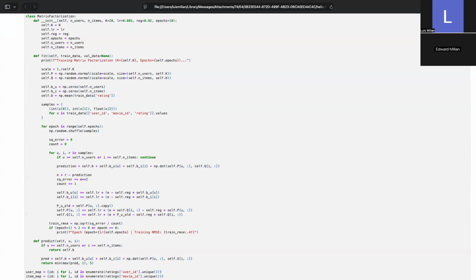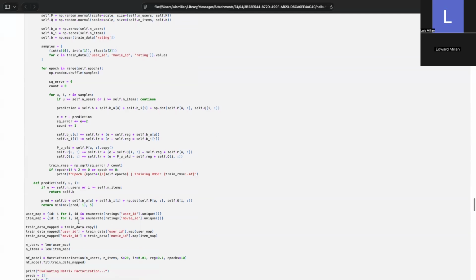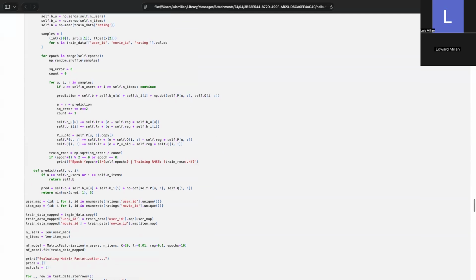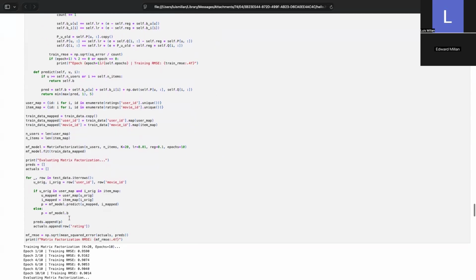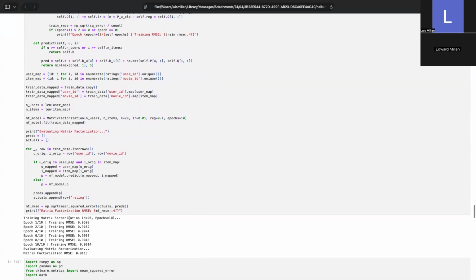We trained this using stochastic gradient descent. As you can see in the loop, for every single rating, we calculated the error between the actual rating and our prediction. We then updated our user and item vectors by moving them in the opposite direction of the gradient. We applied regularization terms controlled by the reg parameters to prevent the model from overfitting to the training noise. Something important to note that we also did was that we mapped the user and movie IDs to a continuous zero-index range. This allowed us to ensure that our arrays are memory efficient and indexable. As you can see here, our model achieved a root mean square error of 0.9113.